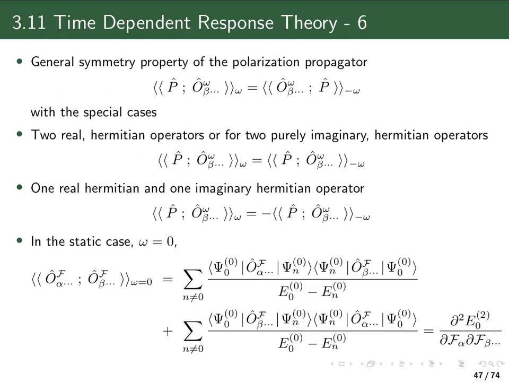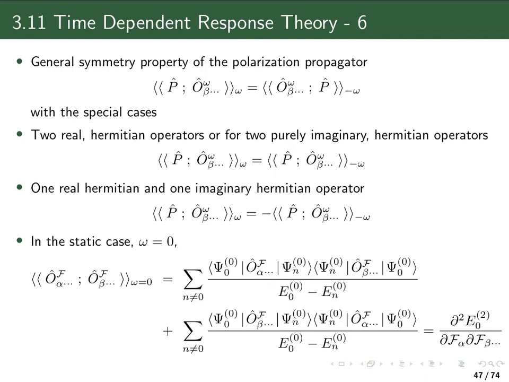Now, so far I have assumed that my property operator P here is a perturbation independent operator, which basically means that the field would be an electric field. And I want now to extend that to the case of magnetic perturbations, where, remember, we had in the Hamiltonian not only a first order correction to the Hamiltonian, but we also had a second order correction to the Hamiltonian coming from the term where we had the vector potential squared.